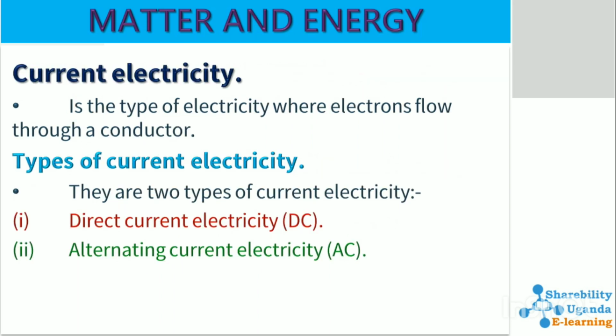Let us look at another form of electricity, which is current electricity. Current electricity is the type of electricity where electrons flow through a conductor. Types of current electricity include direct current and alternating current.